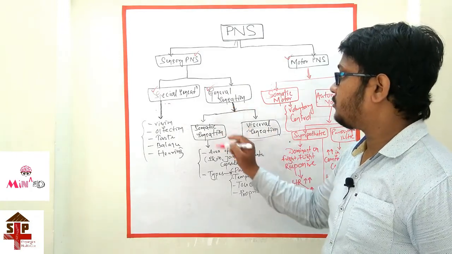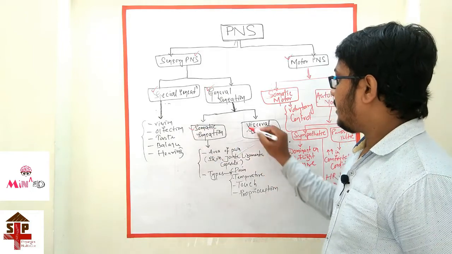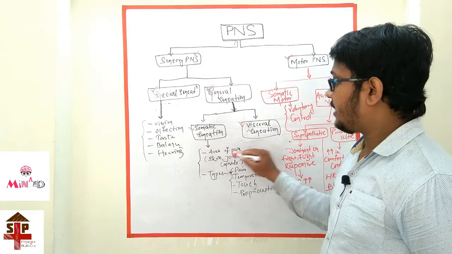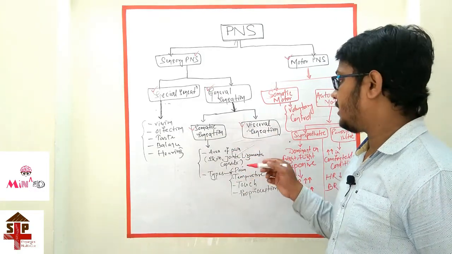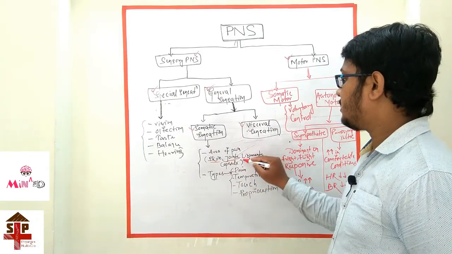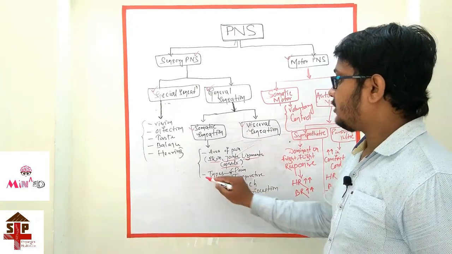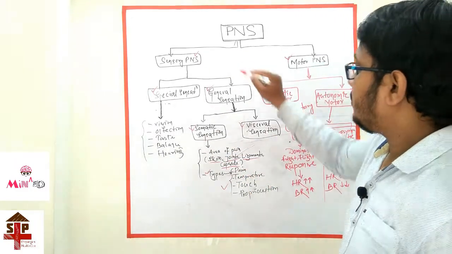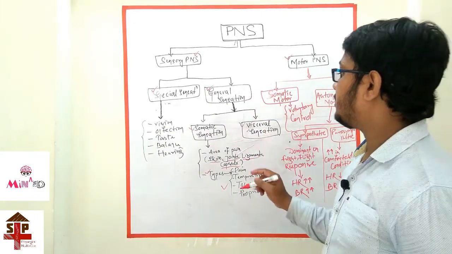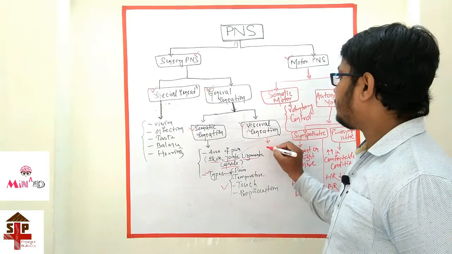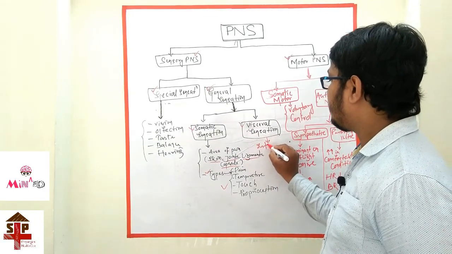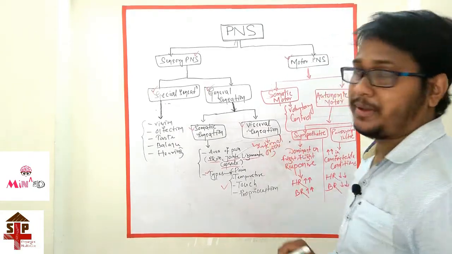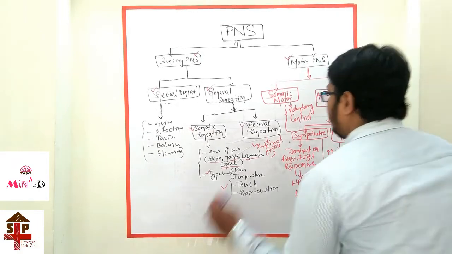That is also divided into somatic sensation and visceral sensation. In somatic sensation, we should take the area where the sensation is elicited, that is the skin, joints, ligaments and capsules. And the types are pain, temperature, touch and proprioception. These are all somatic sensations, part of the general sensation. And in visceral sensation, the pain is from the internal organs, and these are mainly dull pain.